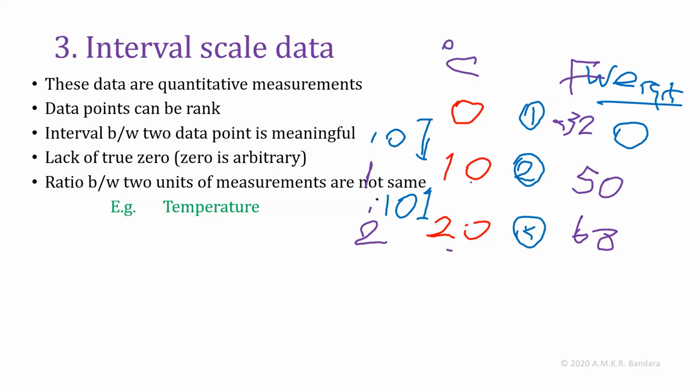That is, 20 is twice 10. But when the same measurement is converted into Fahrenheit, you can see the same ratio is not there. So in this type of data, the ratio between two units of measurement is not the same in interval scale data.